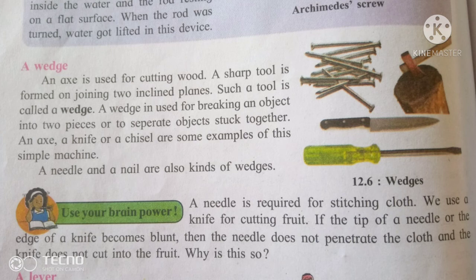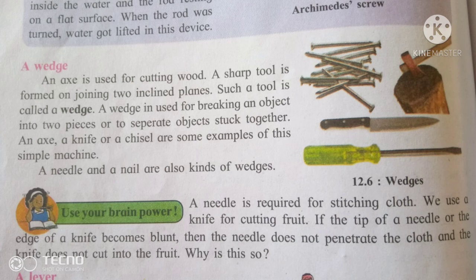That means the needle penetrates the cloth easily because the needle is required for stitching. If its surface is blunt, it doesn't penetrate the object. If the tip of the needle or the edge of the knife becomes blunt, it doesn't penetrate the cloth. But why do they penetrate the cloth? Because the knife or needle surface is very sharp, that means they easily penetrate any object.